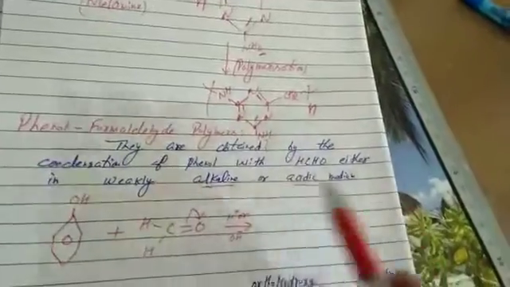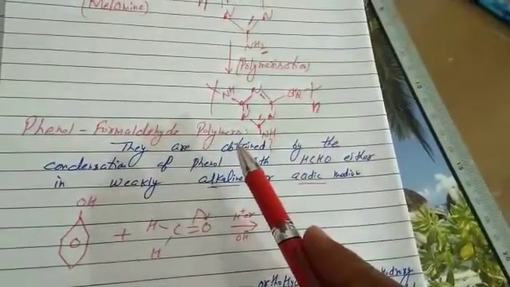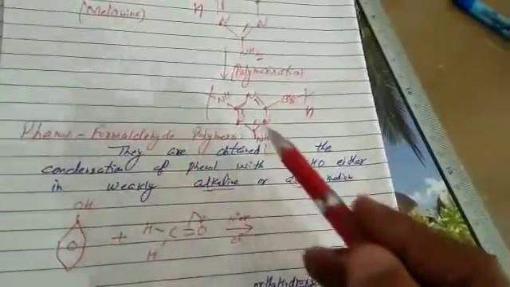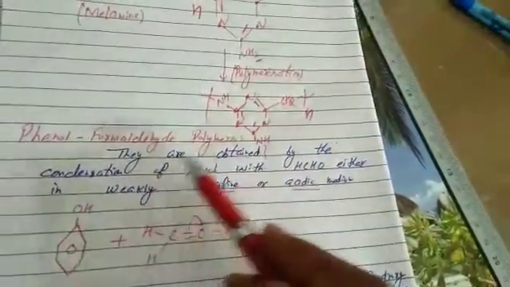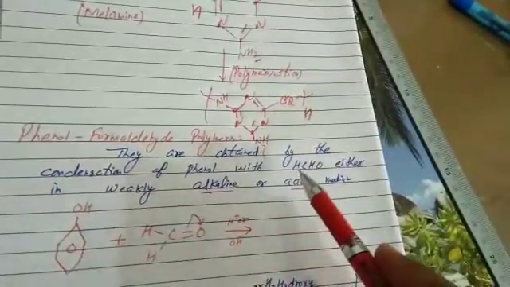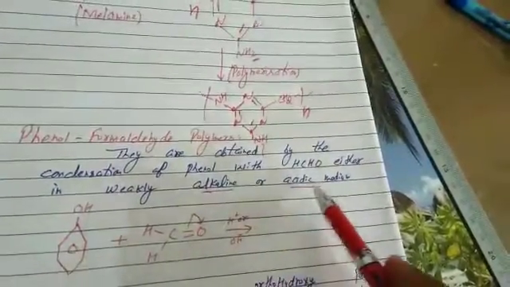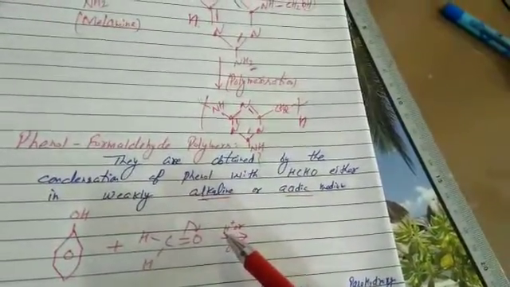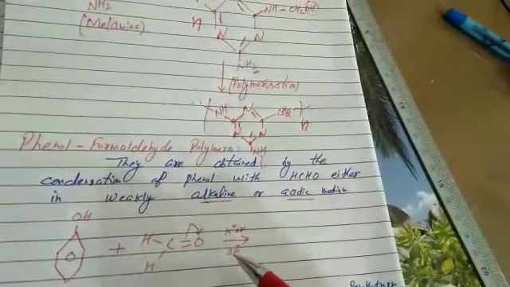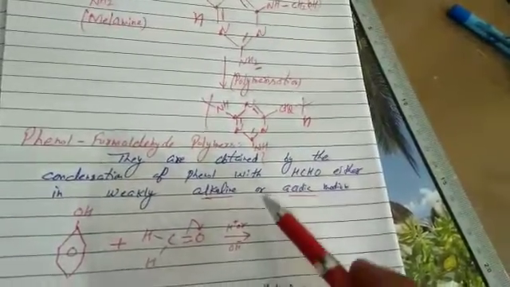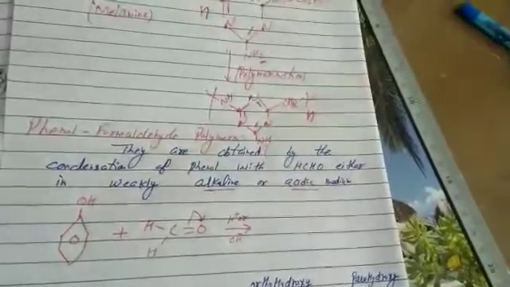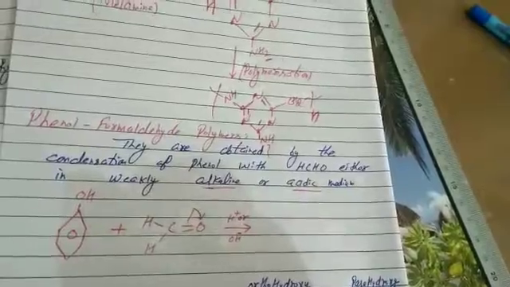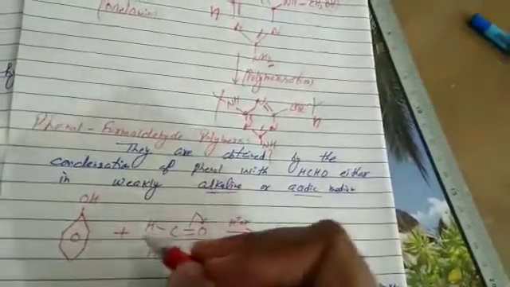After this, next is phenol formaldehyde polymer. Students, again it is clear, it contains phenol and formaldehyde groups. Previous was melamine formaldehyde polymer. They are obtained by the condensation of phenol with formaldehyde, either in weakly acidic or alkaline medium. In weakly acidic, pH 6 to 7, or weakly alkaline, pH 7 to 8. Condensation of phenol with formaldehyde leads to the formation of ortho-hydroxybenzyl alcohol and para-hydroxybenzyl alcohol.